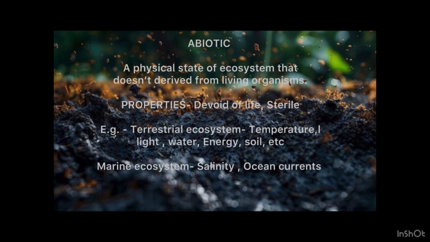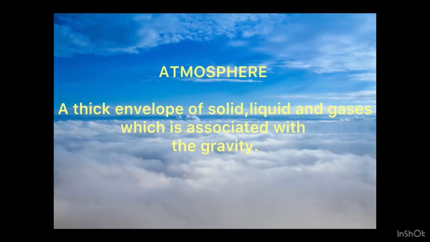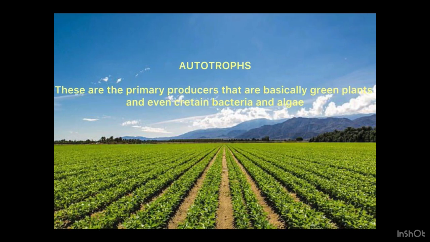Our next word is atmosphere. It is a thick envelope of solids, liquids, and gases which is associated with gravity. Our next word is autotrophs. These are the primary producers that are basically green plants and even certain bacteria and algae. For example, blue green algae.